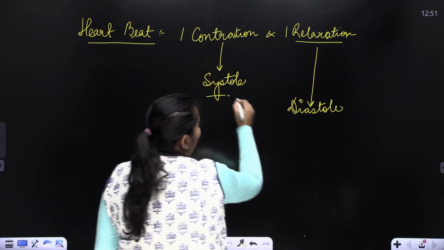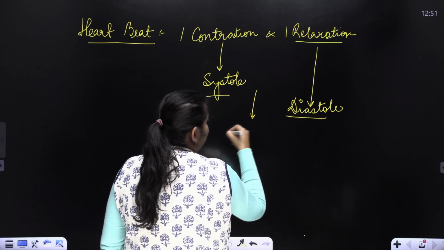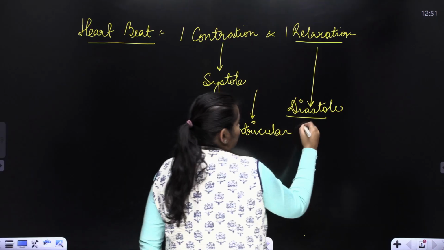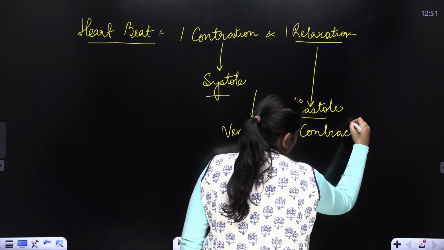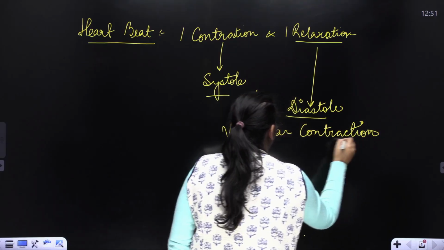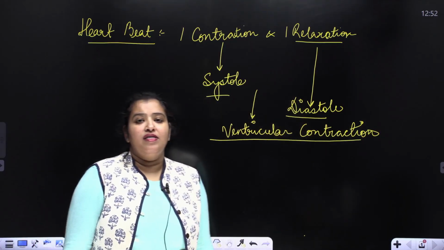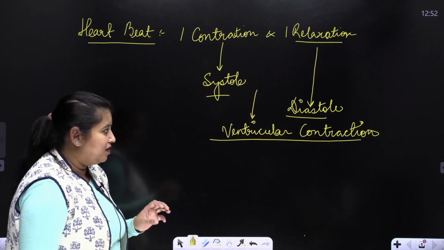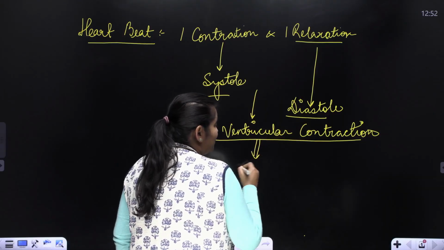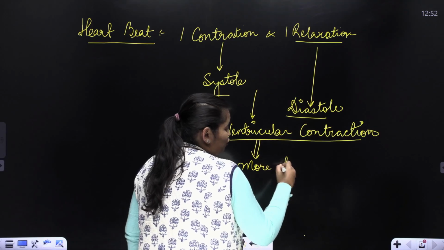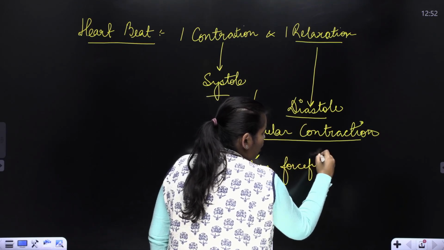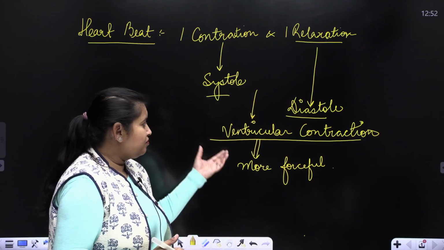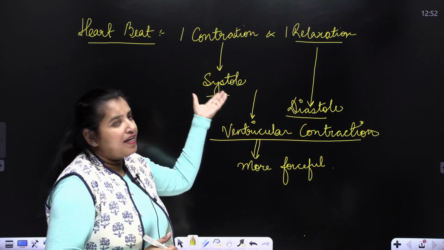Therefore, this systole and diastole is constituted by the ventricular contraction. The contraction of the ventricles forms the systole and the diastole, the sound which is created, the heartbeat. Because ventricular contraction is definitely more forceful, because the walls of these ventricles are thicker and they will push blood to a longer distance. So the ventricular contraction creates a heartbeat.